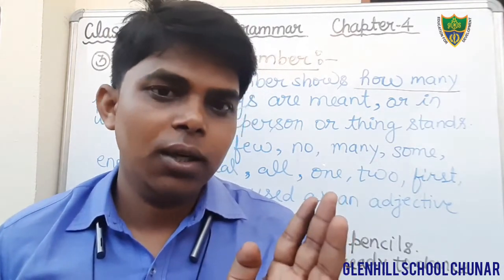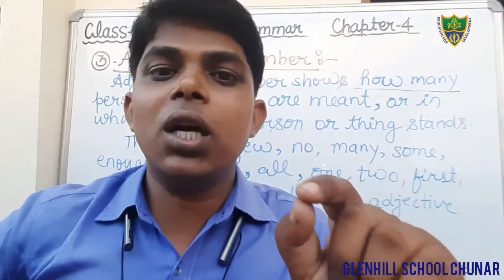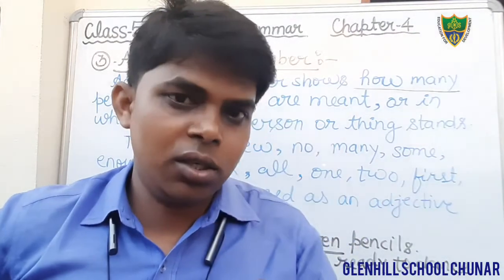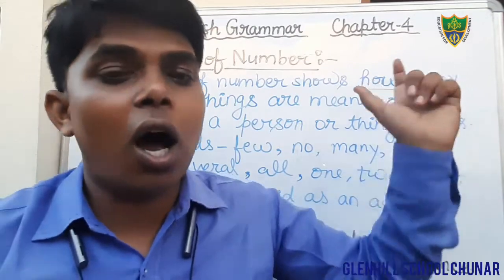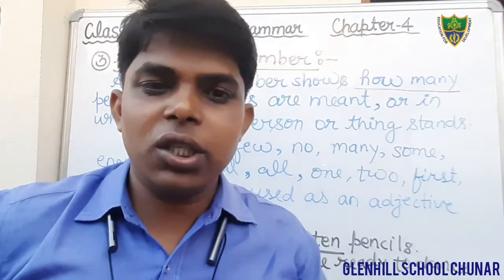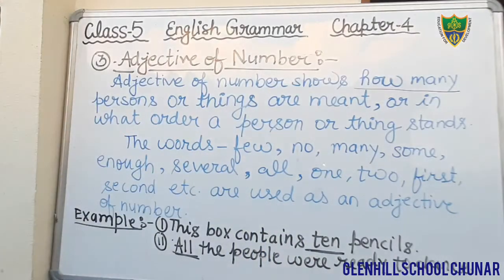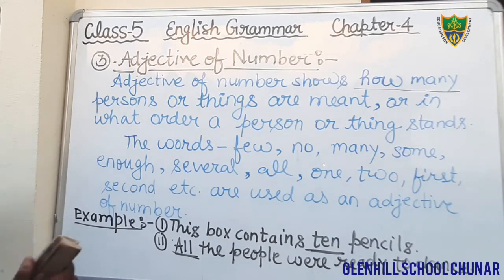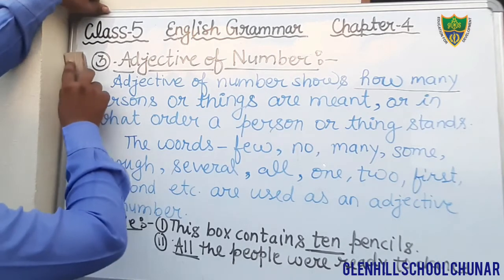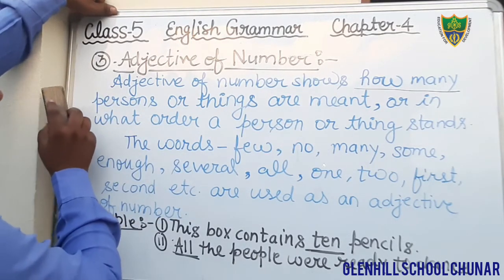No. An adjective of quantity asks the question how much, and here it asks the question how many. So this is the difference between the adjective of quantity and adjective of number. I hope that you all have understood these two things. And the next thing, the fourth one, we will discuss now.